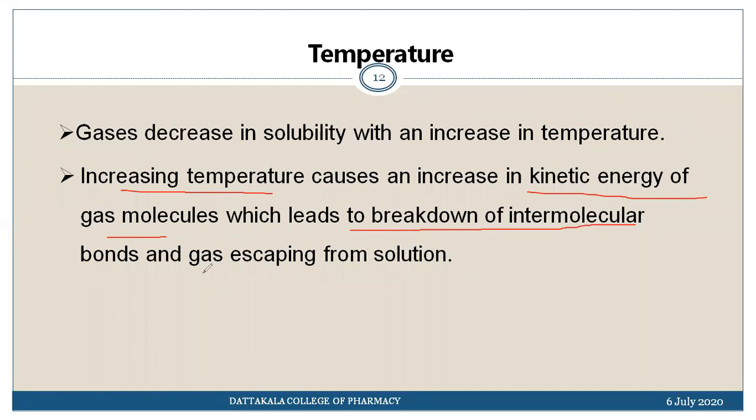And we know that to form the solution in a homogeneous form, there must be interaction between the solute and solvent, and this interaction is possible if they have forces of attraction between the solute molecules and solvent molecules.